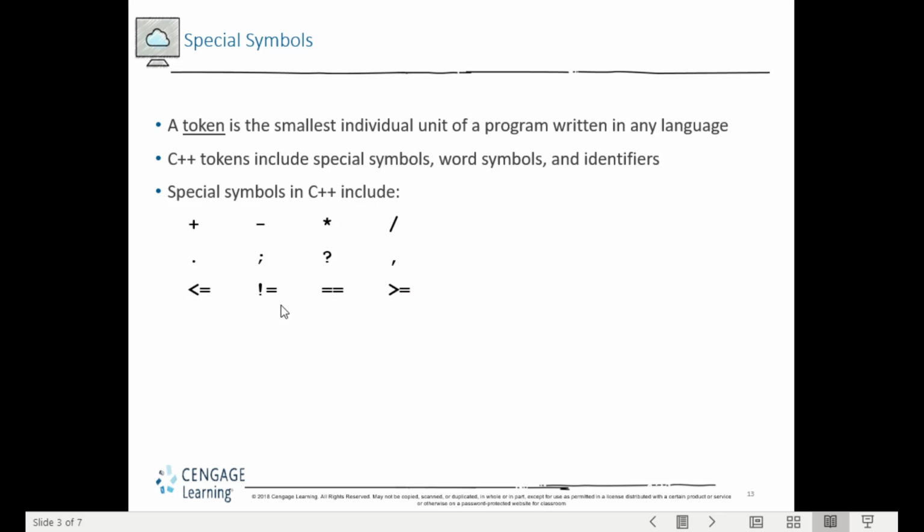In the last row, we have two characters which combine into one symbol. For this kind of symbol, we cannot have any space between them, and we cannot have other kinds of symbols.